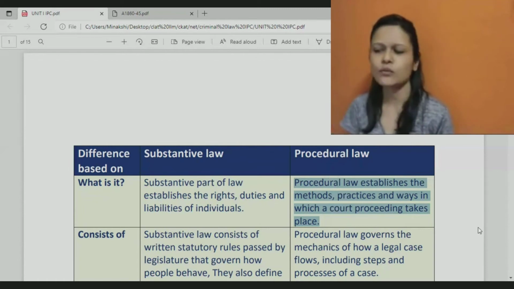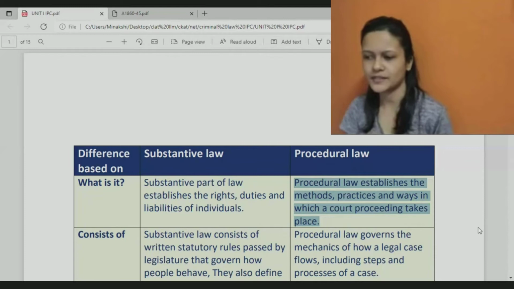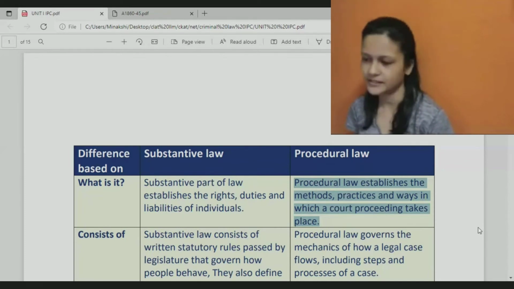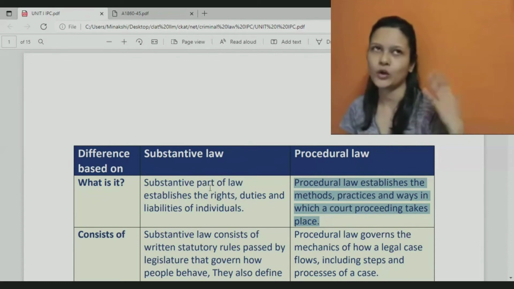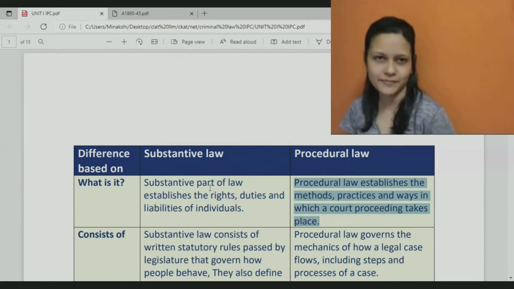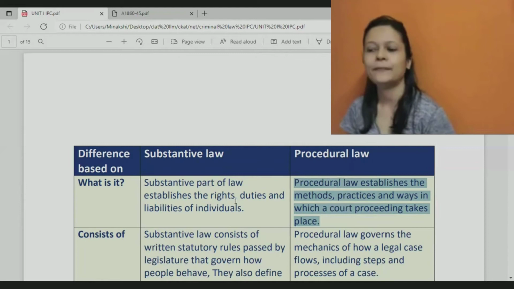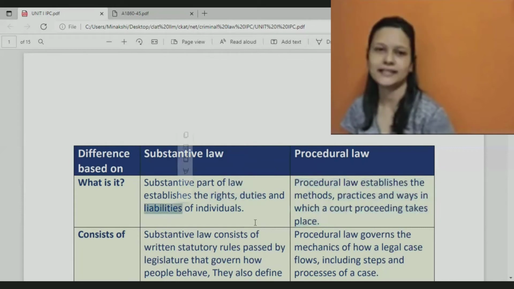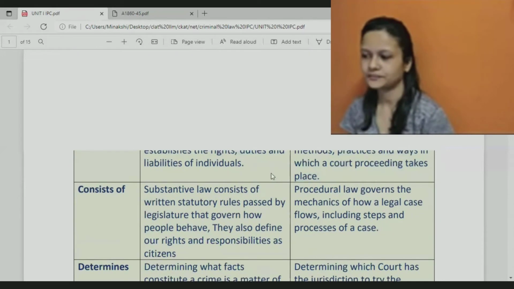Yeah. So what do you think? IPC will be a substantive law or a procedural law? Substantive. Substantive law. Yes, so IPC is talking about all the different types of crimes that may be committed in India, plus the punishments. So it is definitely talking about rights, duties, and liabilities that we have.